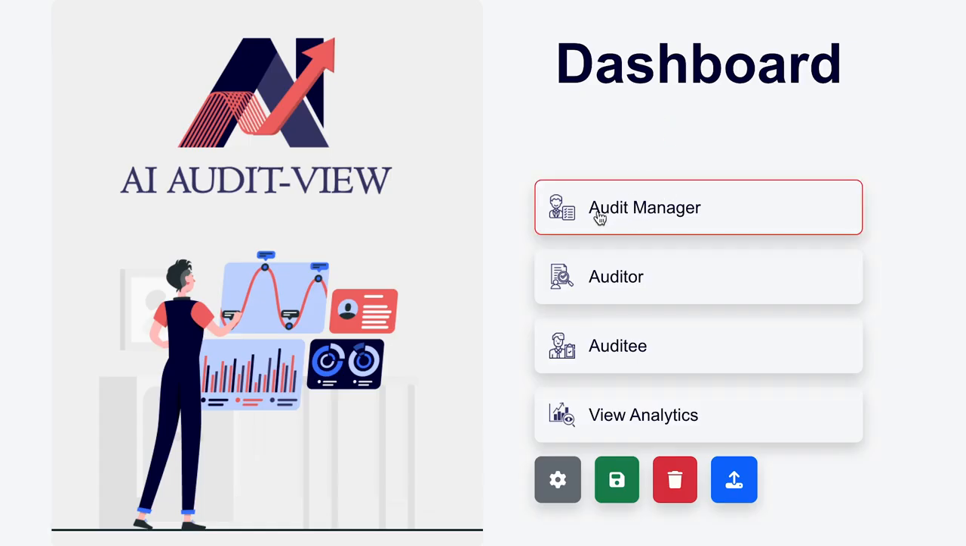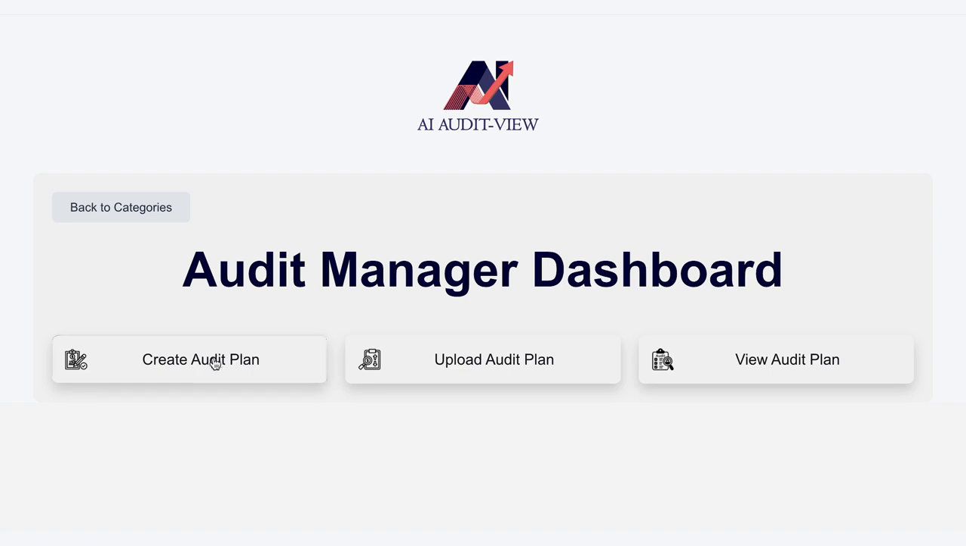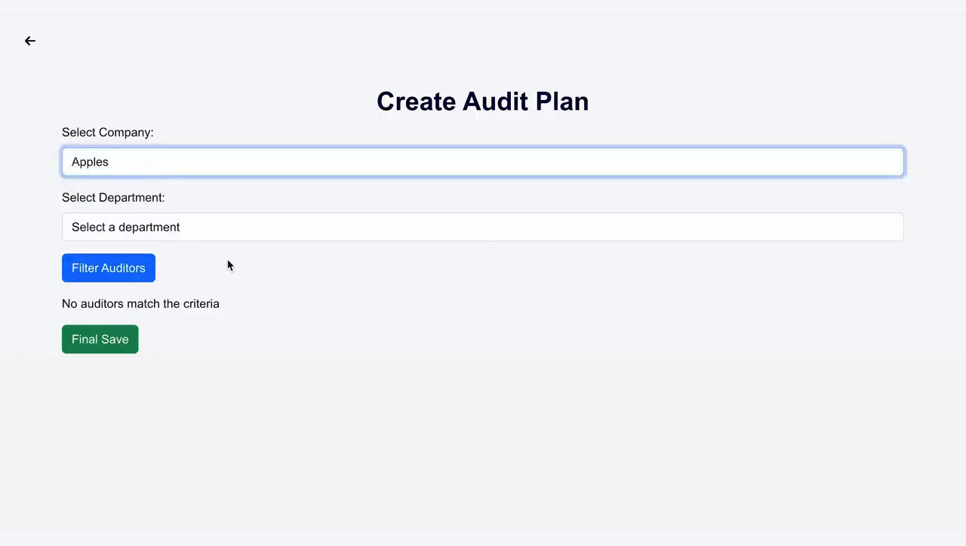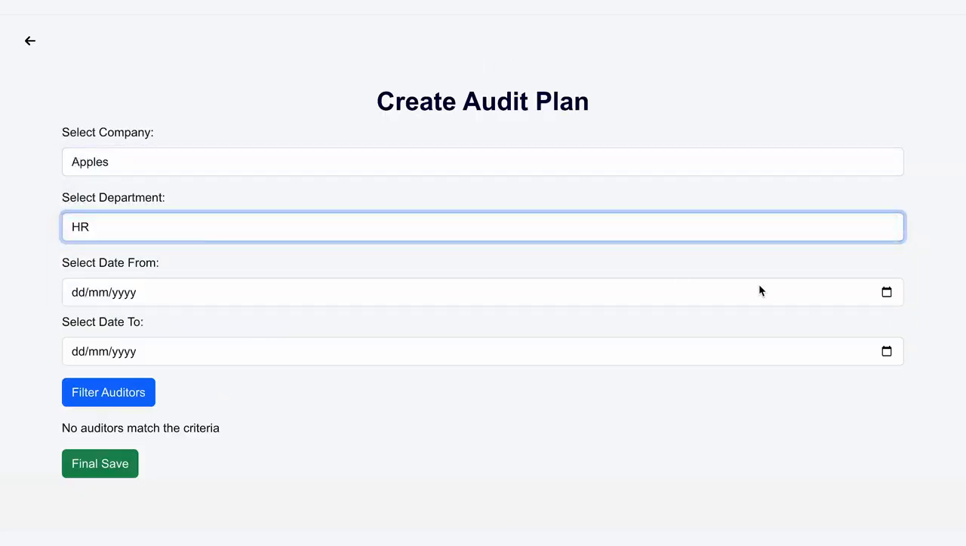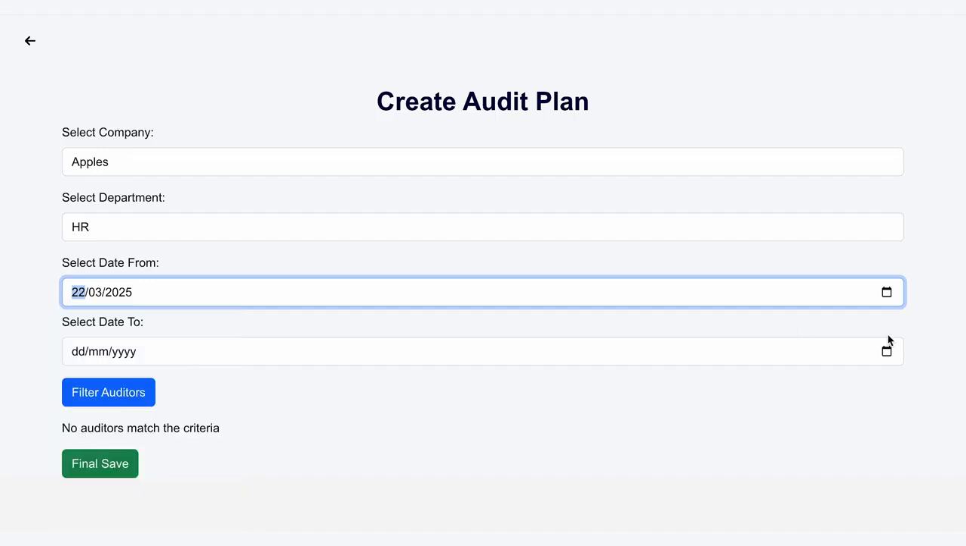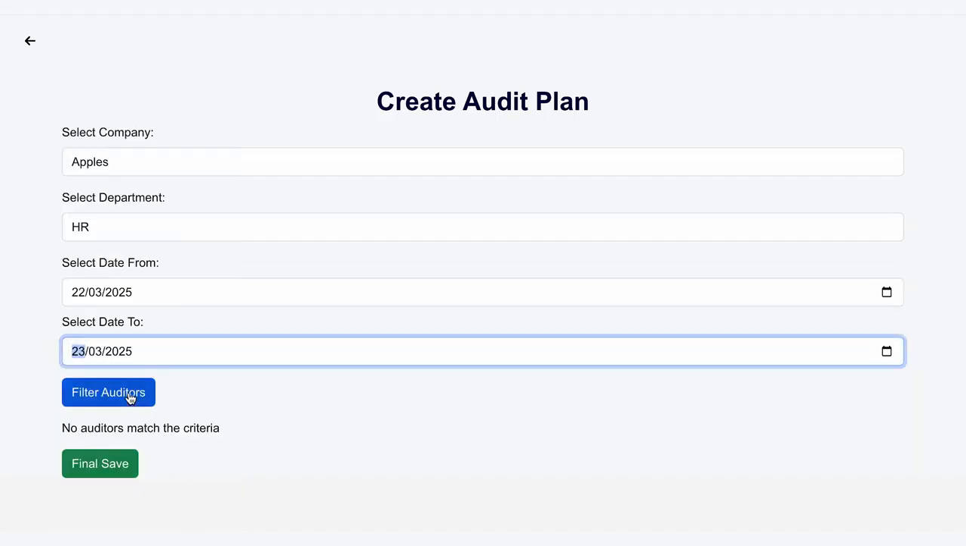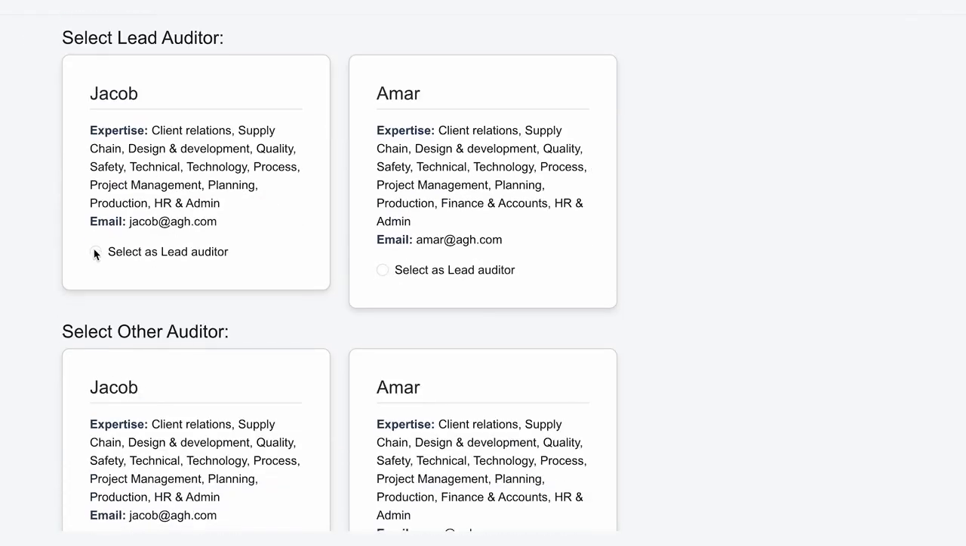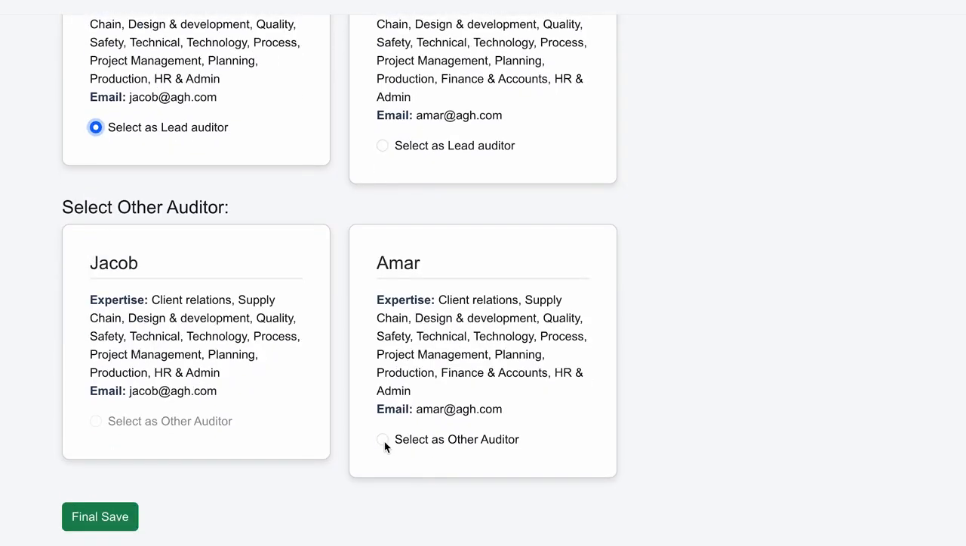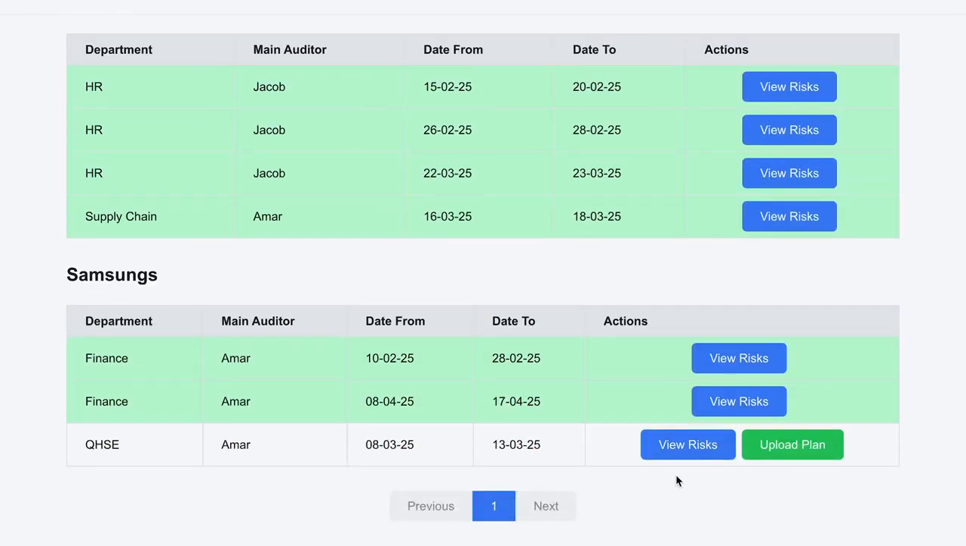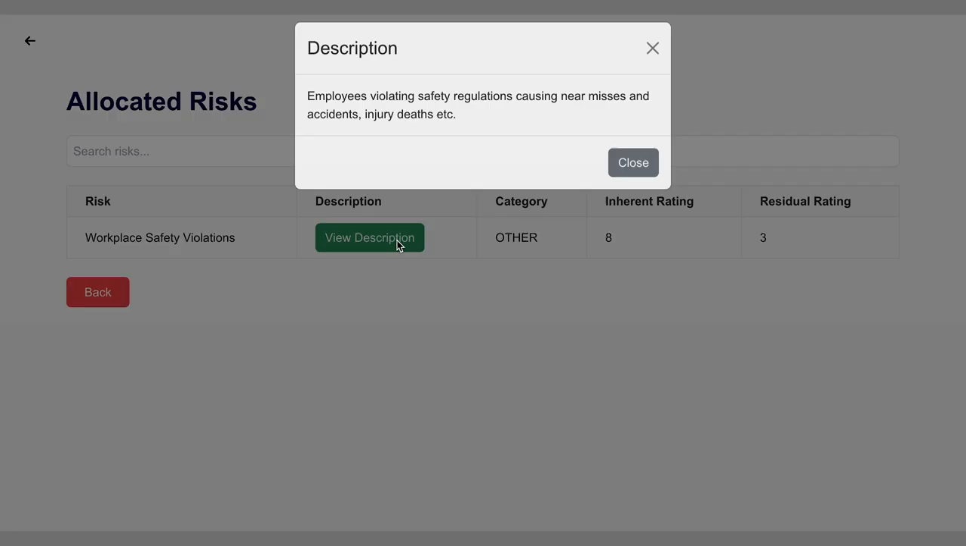Planning the audit is very easy using the software. Audit manager selects the company and then selects the department to be audited. He chooses the dates of audit and populates the list of available auditors. He selects the lead auditor and, if required, a support auditor. He then views the plan for the department and uploads the same.